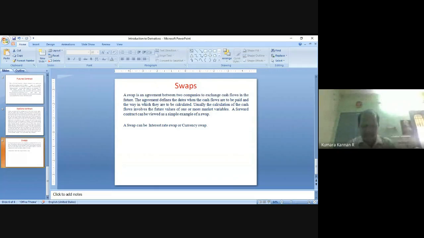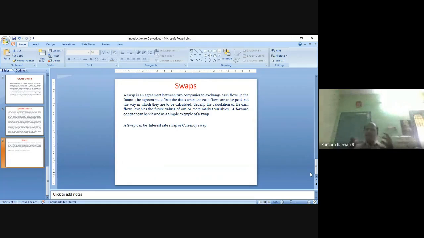Interest rate swap in the sense, one businessman is there, Mr. X. He wants to expand his business, right? He wants to raise some amount, but he is willing to pay a fixed interest rate, right?